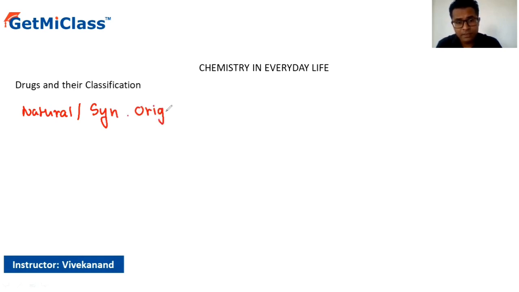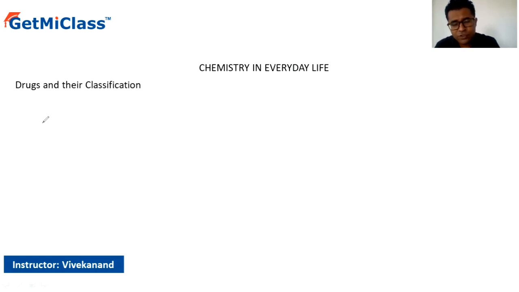Remember this? These are either natural or synthetic origin, which are used for the treatment of disease and for reducing the pain and suffering from that disease. So these particular chemical compounds, we call them the drugs or medicine itself.